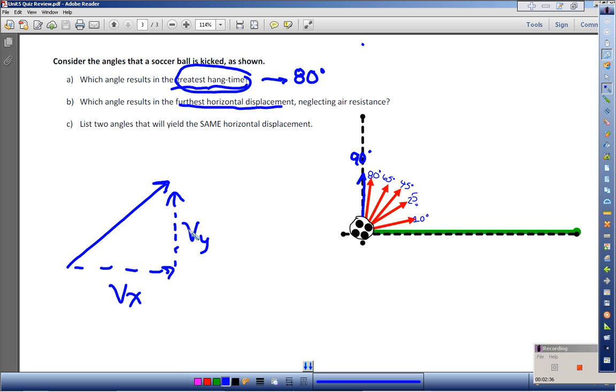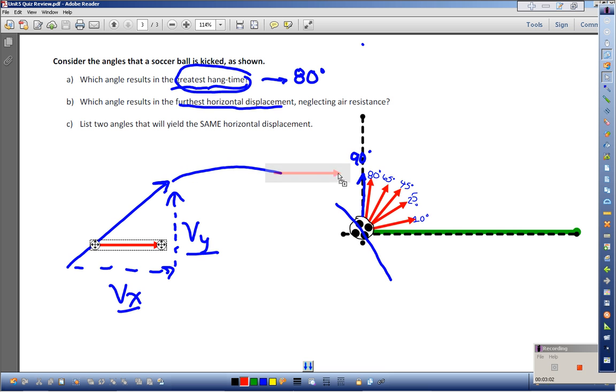However, the displacement horizontally, how far downfield this ball is going to go, depends on both. It depends on the vertical because the longer I'm in the air, the more time I have to move downfield in the horizontal direction. So greater hang time gives me more time for my horizontal component to move downfield.